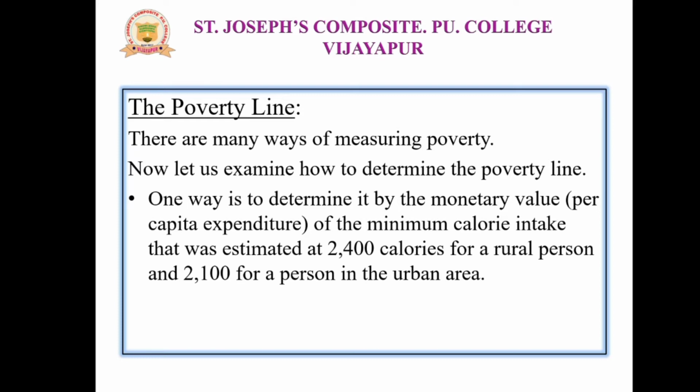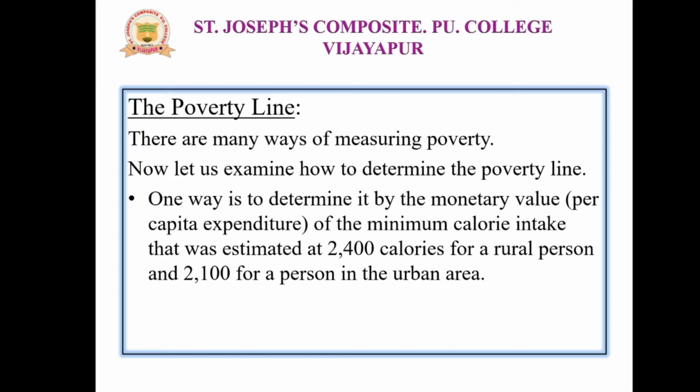In the last episode, we discussed the various concepts regarding poverty. We studied what poverty is, what the broad categories of poverty are, and who are poor and non-poor, and the chronic poor, transient poor, and non-poor. So these concepts we learned in the last episode. Today, in this episode, we are going to discuss the poverty line.